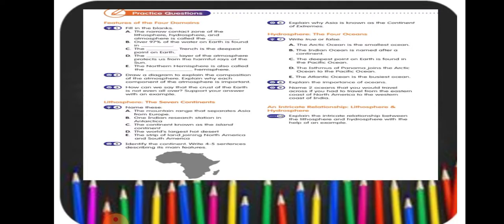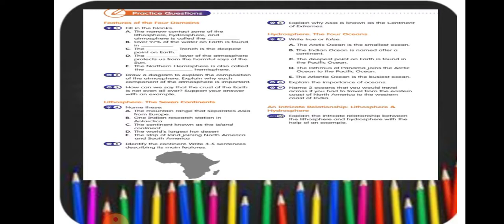The equator divides Africa into almost 2 equal halves. It is the only continent through which the equator, the Tropic of Cancer, and the Tropic of Capricorn pass. Question number 6. Explain why Asia is known as the continent of extremes.